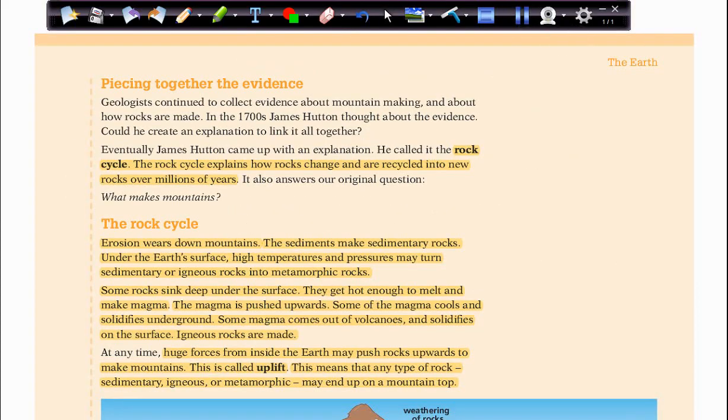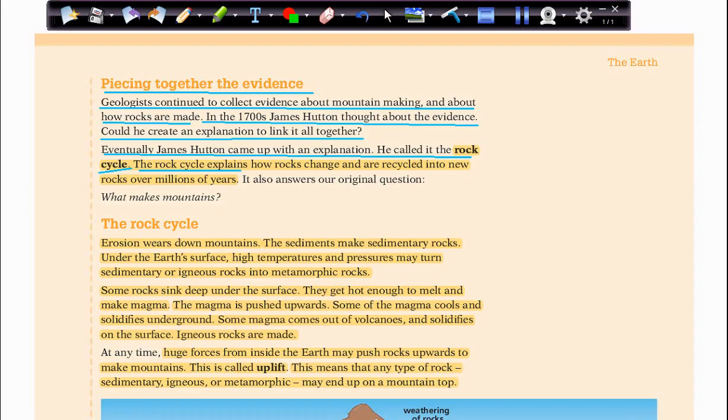Now let's go to the next page, please. Piecing together the evidence. So how can they bring this evidence together just to form or to prove their explanations? Geologists continue to collect evidence about mountain making and about how rocks are made. In the 1700s, James Hutton thought about the evidence. Could he create an explanation to link it all together? Eventually, James Hutton came up with an explanation. He called it the rock cycle.